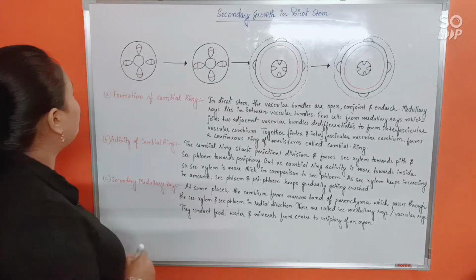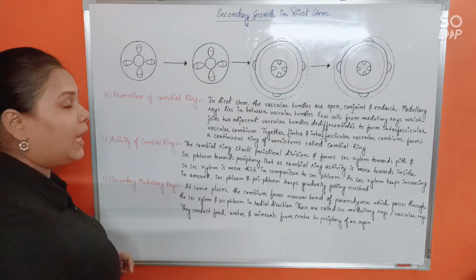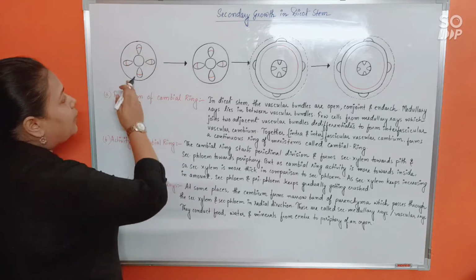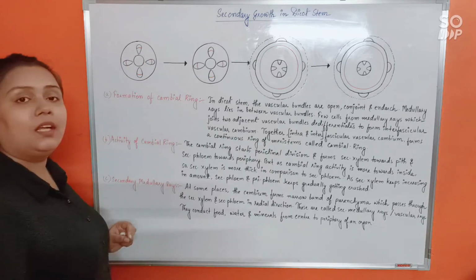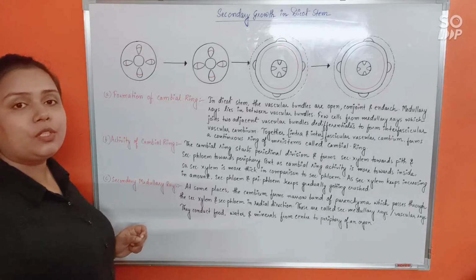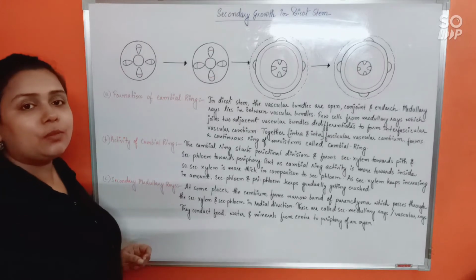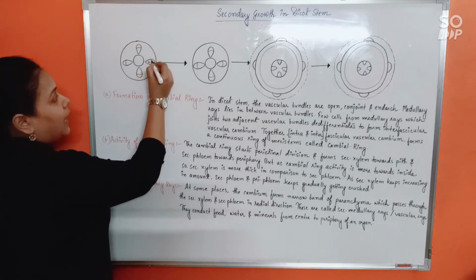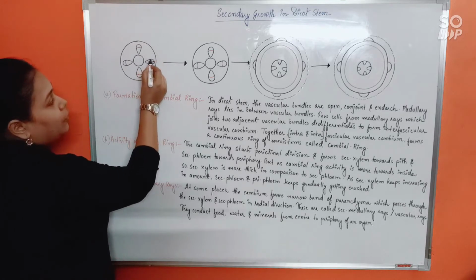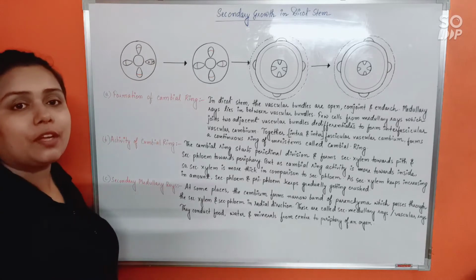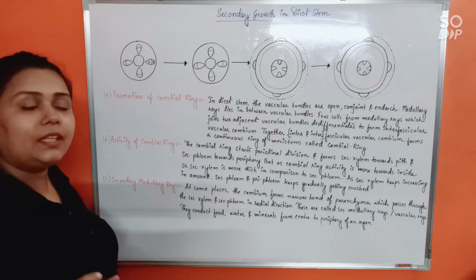So all of you remember that in the case of dicot stem, the vascular bundles are all going to be open, conjoined, and endarch. This is the xylem, and this is the phloem, and of course this red colored marked region is the intrafascicular vascular cambium, or simply the cambium.